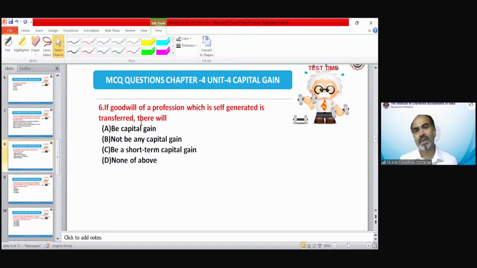Well done. If goodwill of a profession which is self-generated is transferred, there will be what? Be capital gain, not be any capital gain, be a short-term capital gain, or none of the above.